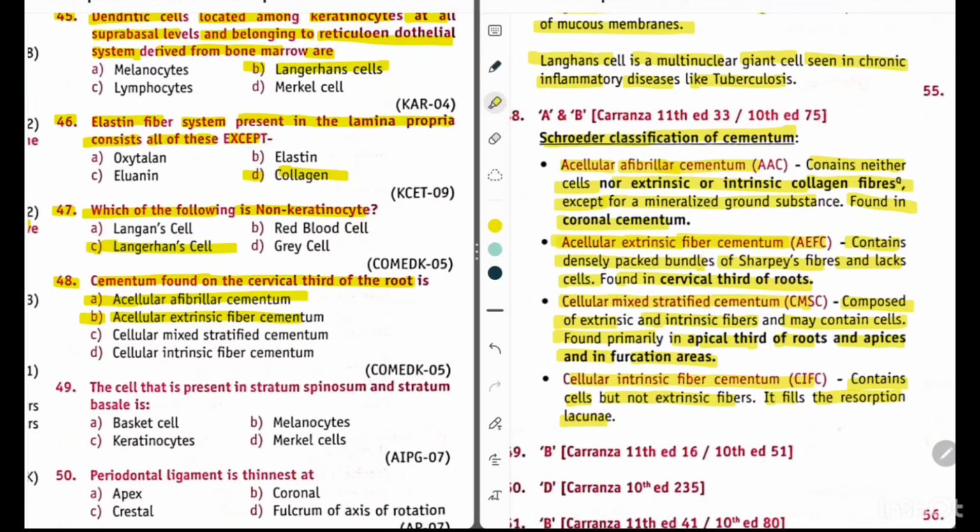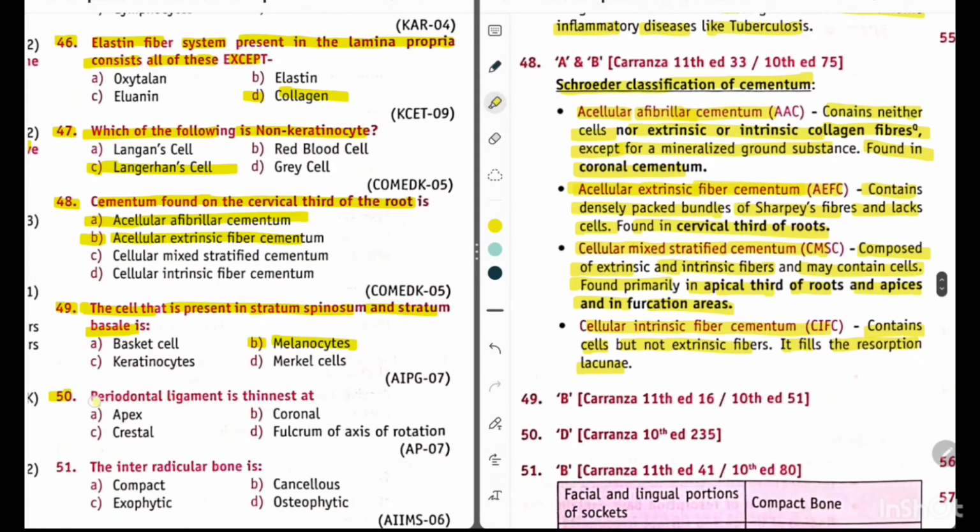Okay. Now question 49. The cell that is present in the stratum spinosum and stratum basale is option A basket cells, option B melanocyte, option C keratinocyte, option D Merkel cells. So its answer is option B melanocyte.